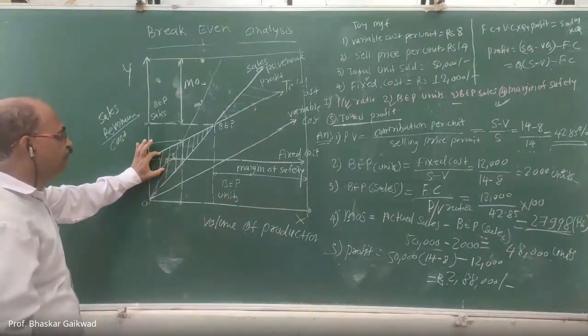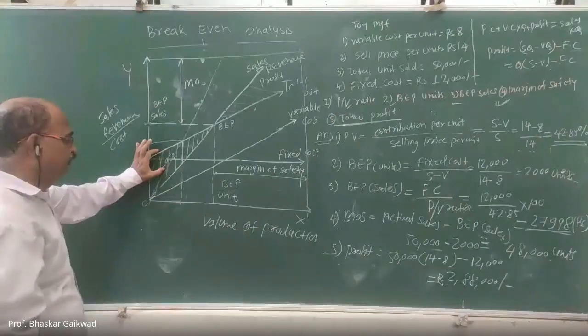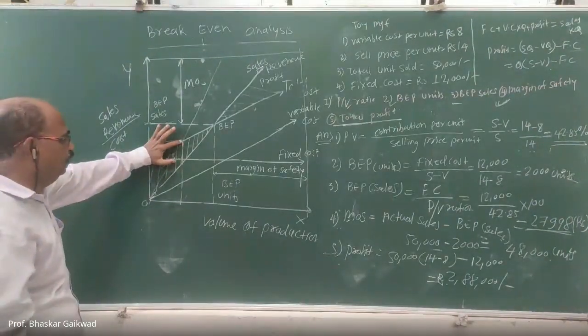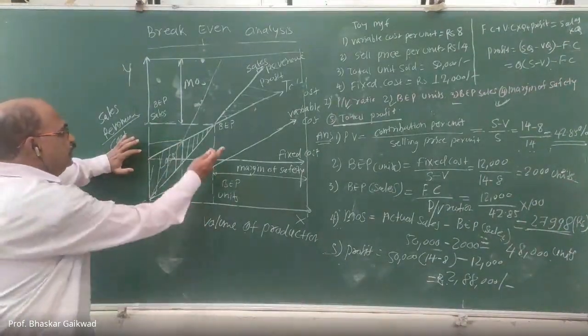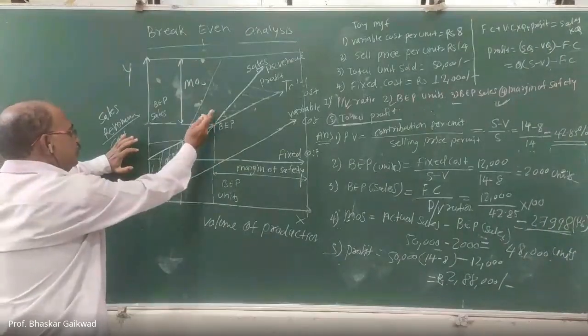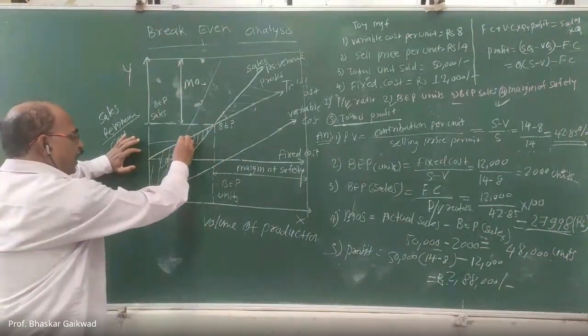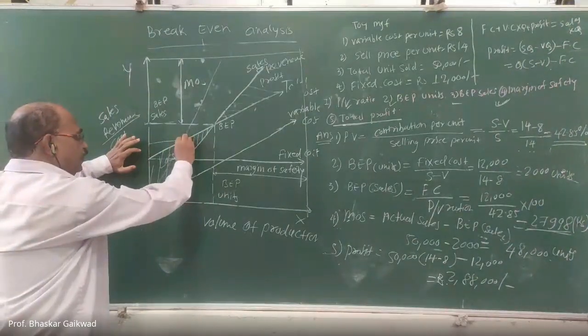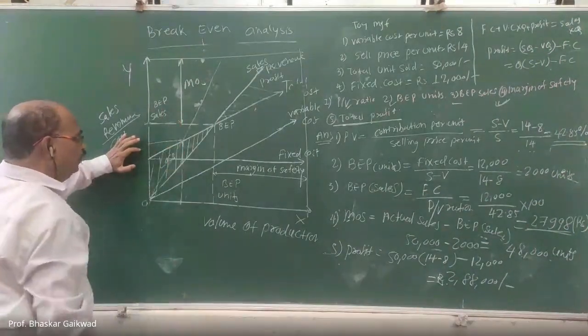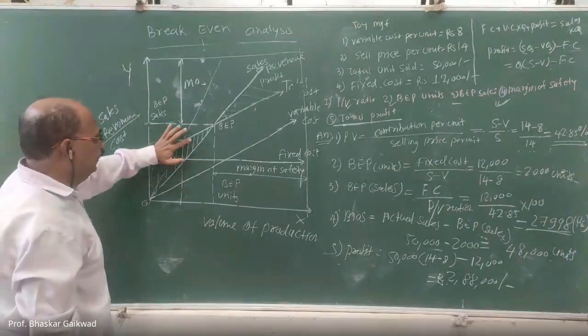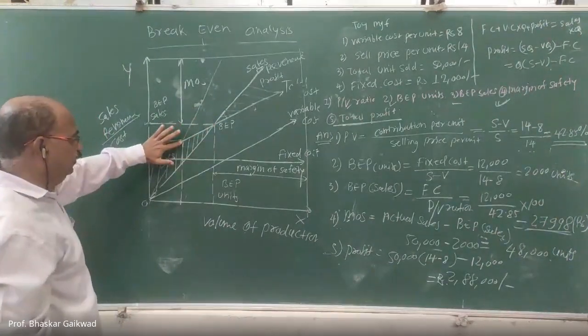This is the new break-even point. What will happen? Sales revenue just goes straight up, or it will come down. Okay. The angle of incidence will go like this way. What will happen here? This break-even point shifts here.